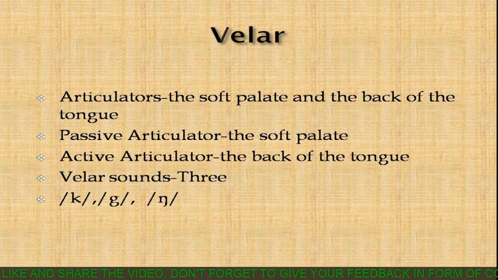Come to the next category. Next category is velar. Now what is velar? Actually velar is the adjective of the soft palate. So the passive articulator is the soft palate and the part of the tongue just opposite to the soft palate is always the back of the tongue. Passive articulator is the soft palate and active articulator is the back of the tongue. And there are three velar sounds and they are k, g, ng. So these are three velar sounds.